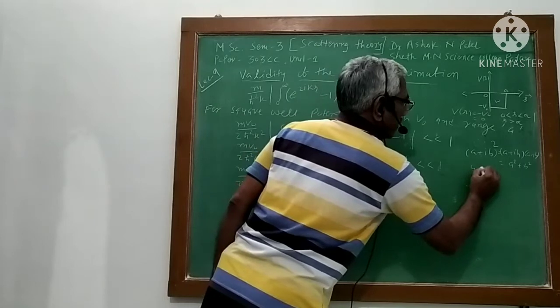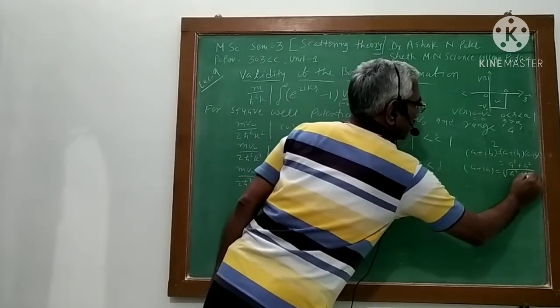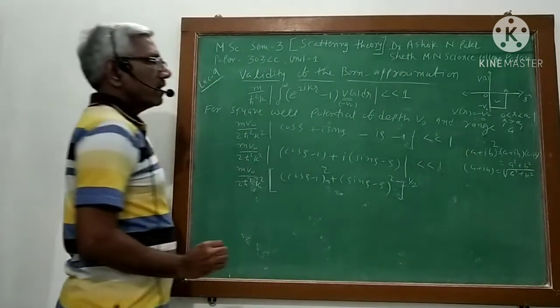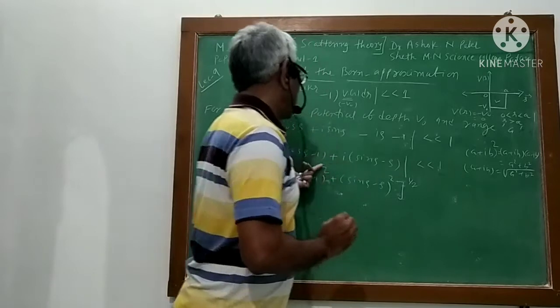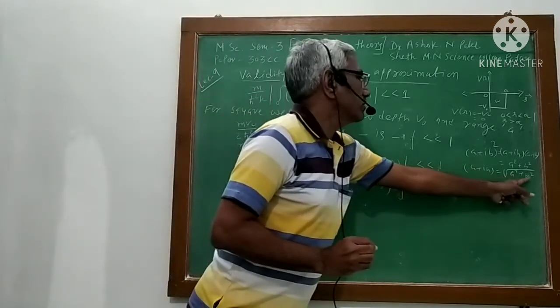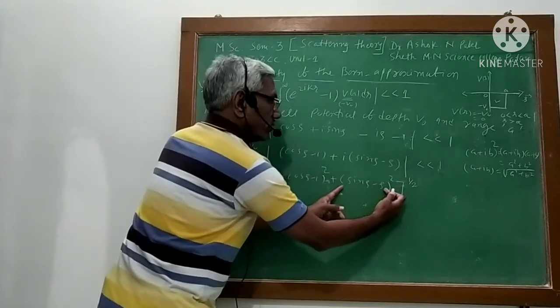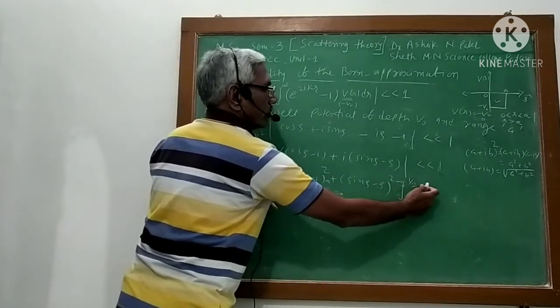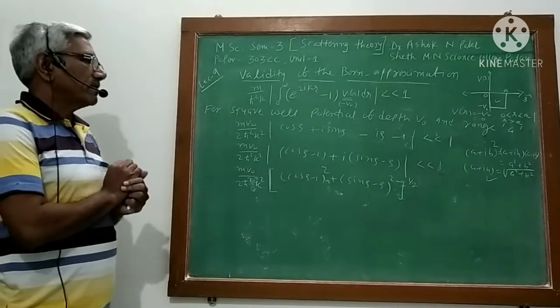And then the modulus of a plus ib is equal to the square root of a square plus b square. Like this I am writing it. So the square of this term plus the square of this term, and the square root. From this you can understand, I can write it like this.